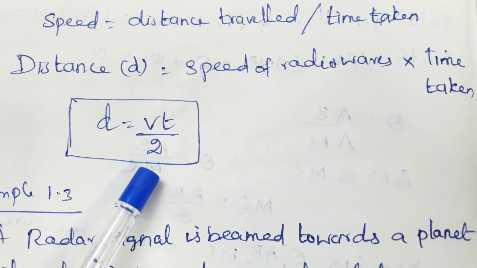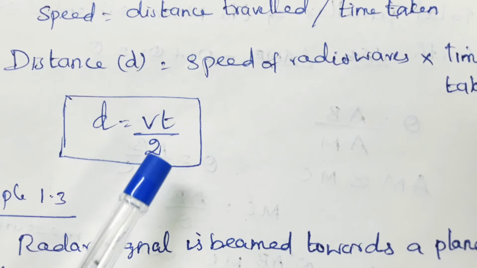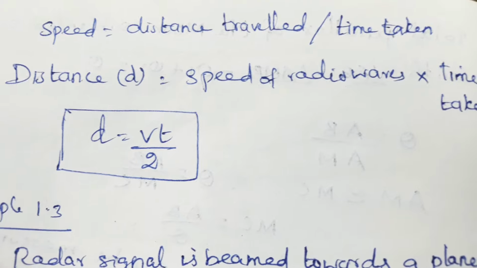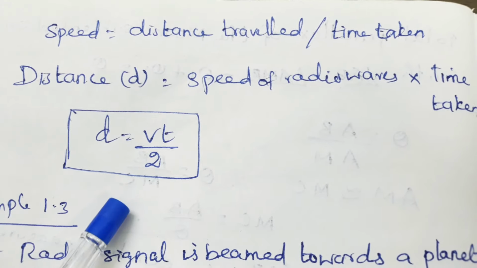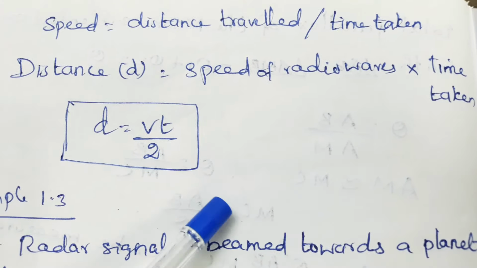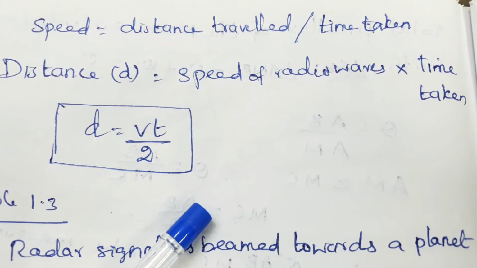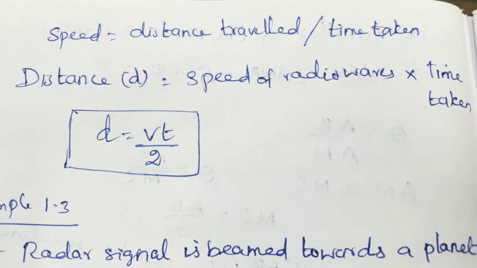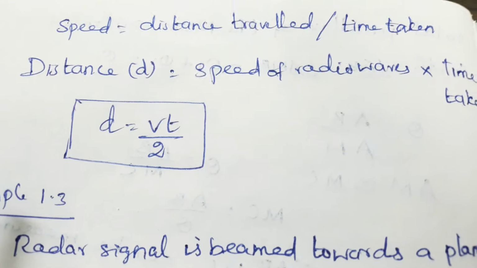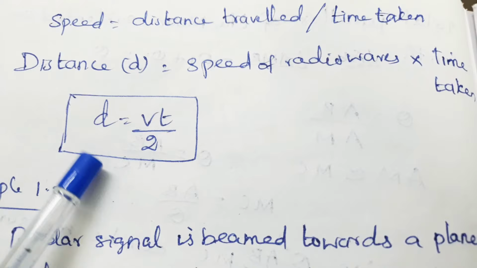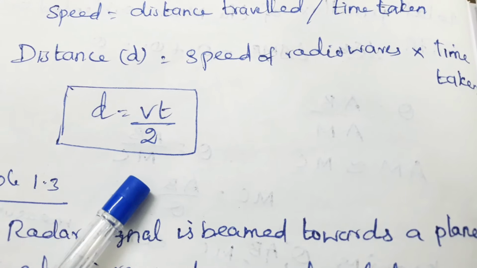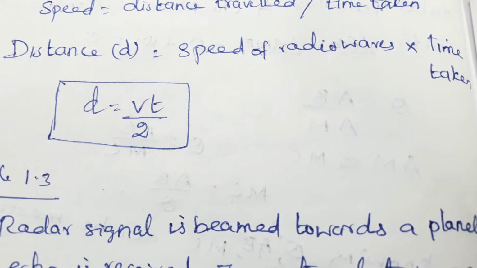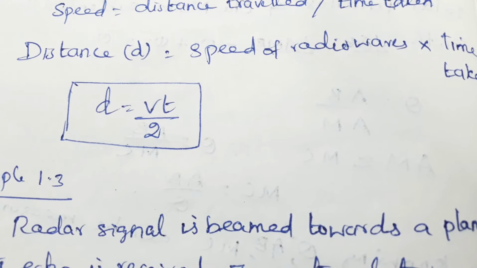Why it is divided by 2? As the time taken is for distance covered during the forward and backward path of the radio waves. So, it is divided by 2. So, the formula is D is equal to Vt by 2. Okay. So, this is the distance.